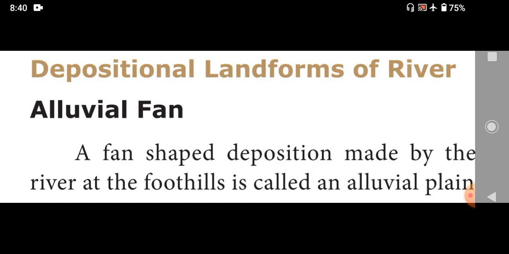Because of flowing water from the river, it forms the fan shape. Some of the alluvial soil is deposited in the foothills of the area in a fan shape. That is called an alluvial fan.